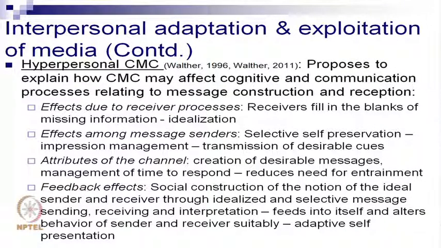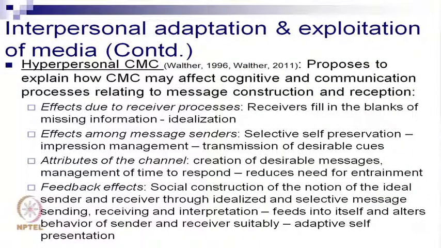One more aspect here is hyper-personal communication, computer-mediated communication. It proposes to explain how CMC may affect cognitive and communication processes related to message construction and reception. So, how does CMC affect cognition and communication processes? The first one is effects due to receiver processes. One is idealization. What do I do when I get all this information from different places? I say, okay, this is missing, and since 60% of the information points in this direction, I'll fill in the gaps and I will assume that the whole message should be interpreted in such a way.